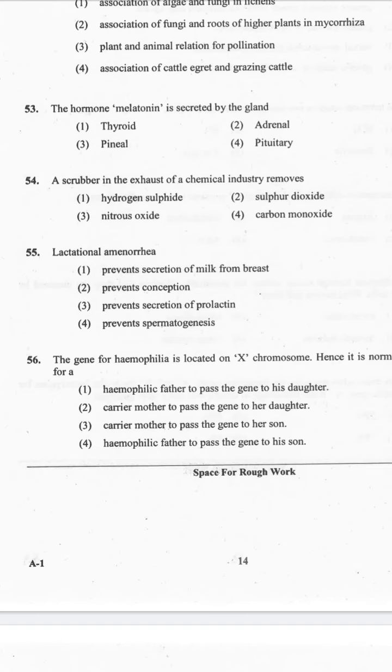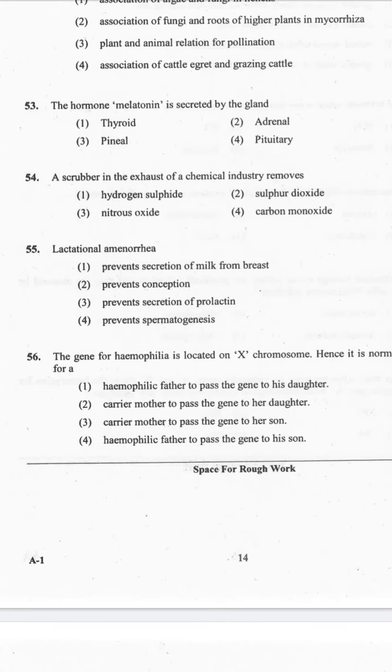And now let's discuss another question, continuation question. Question number 55. Lactational amenorrhea means: 1. Prevents secretion of milk from breast, 2. Prevents conception, 3. Prevents secretion of prolactin, 4. Prevents spermatogenesis. Option 2 is correct. And the explanation: lactational amenorrhea means absence of menstruation. The method is based on the fact that ovulation and therefore the cycle do not occur during the period of intense lactation following parturition.